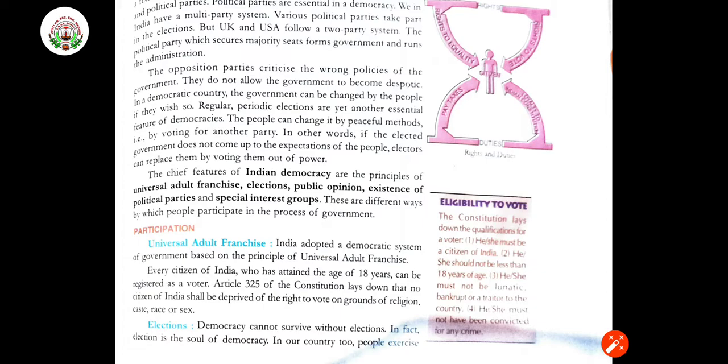Some people are going to make some parties and all. So political parties are very much necessary. There are different ways by which people participate in the process of government.